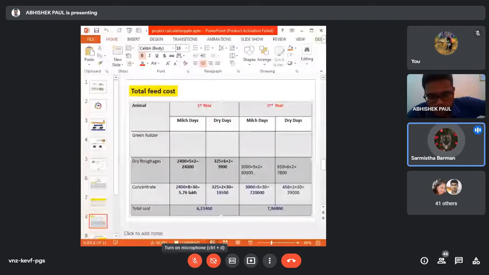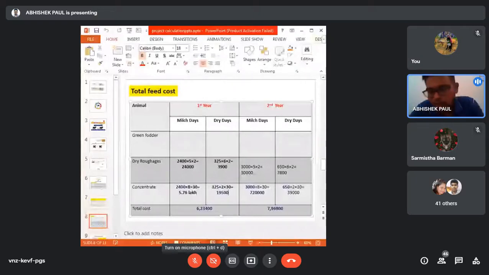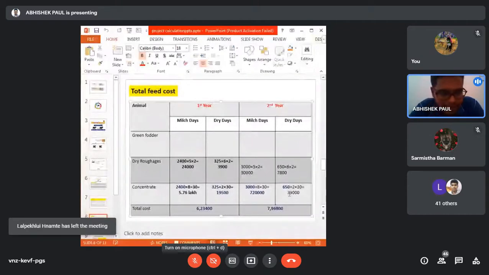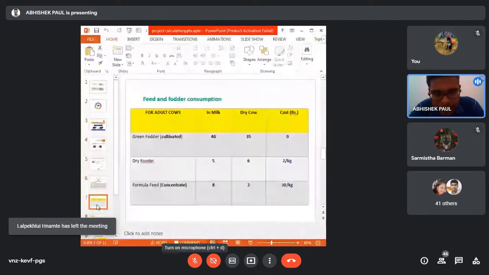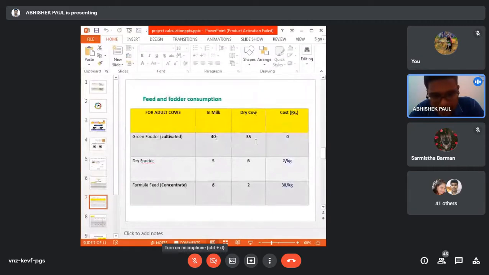Sir, could you please explain it again? Okay. The lactation chart we have already calculated, isn't it? The total milk days as well as the dry days for the first year. And in the last slide we have already mentioned the feed requirement for the milk animal as well as for the dry animal. You see the green fodder requirement for milk cow is 40, dry fodder is 5, and concentrate is 8, all in kg. And for dry cow, it is 35 kg, dry fodder 6 kg, and the concentrate requirement is 2 kg. And this column is the price, the cost of the green fodder, dry fodder, and concentrate.